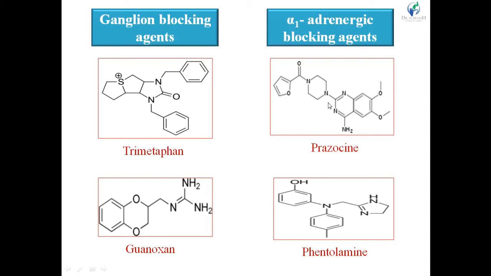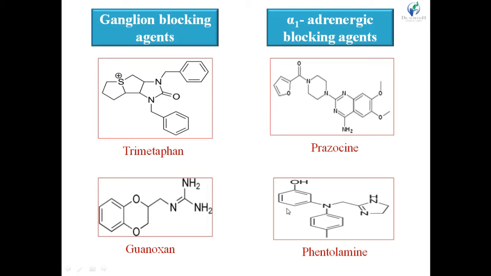Okay. Next one is alpha adrenergic blocking agent. Example prazosin and phentolamine. Prazosin has the pyrimidine ring attached to the phenyl ring, right? Or benzene ring, that is benzpyrimidine ring, and there is the piperazine ring, right?